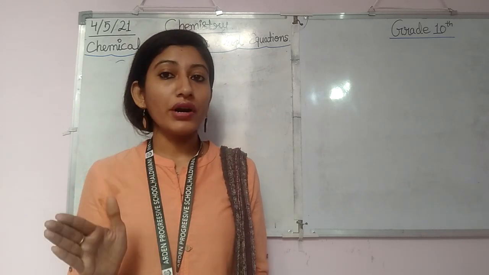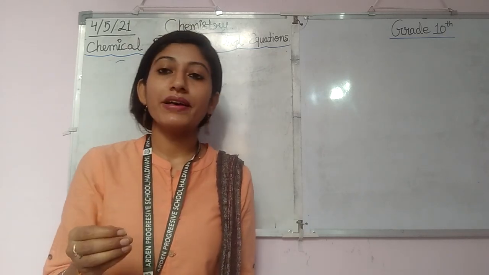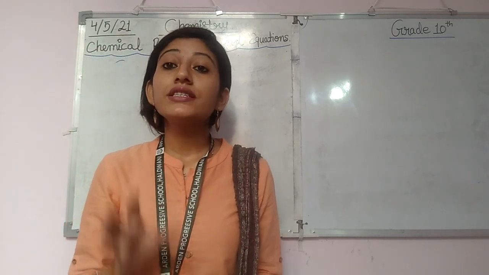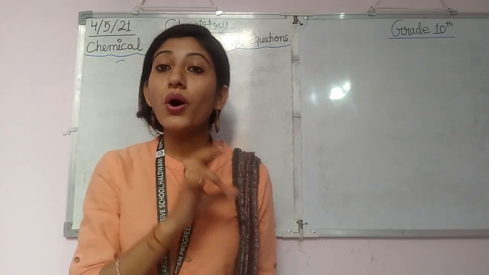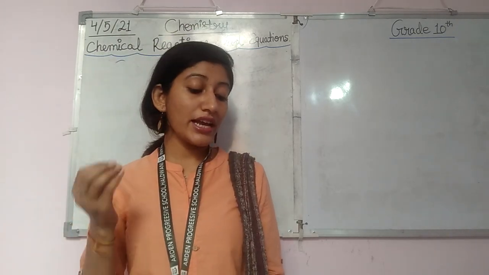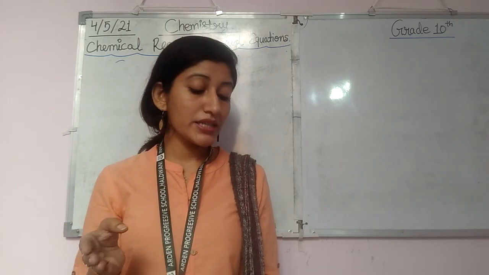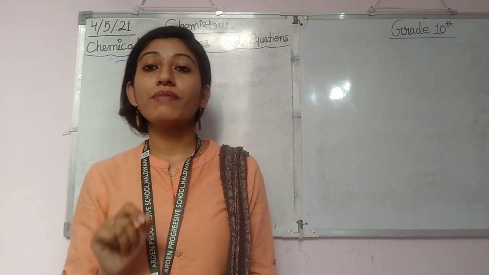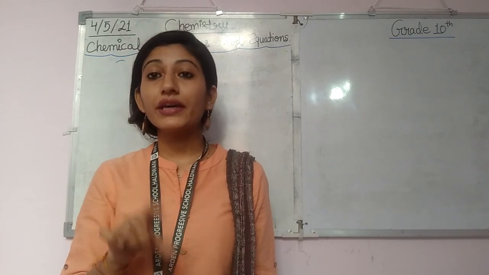Don't worry if you are not getting it, no need to worry. Again I am explaining. See beta, we all know that reactions follow the law of conservation of mass, or law of chemical combination.